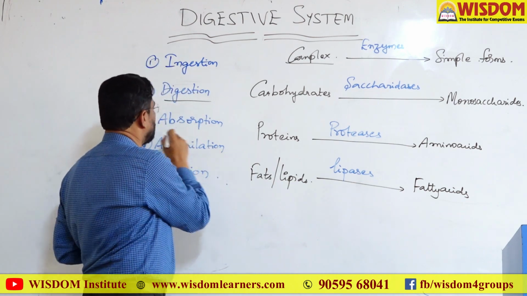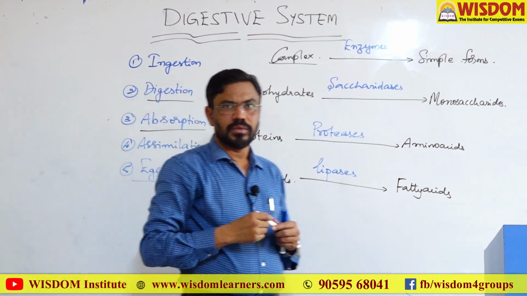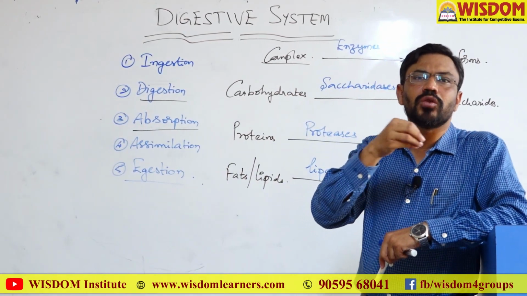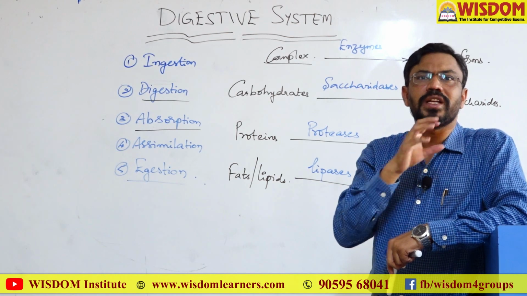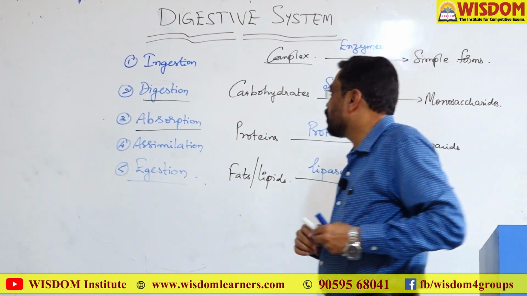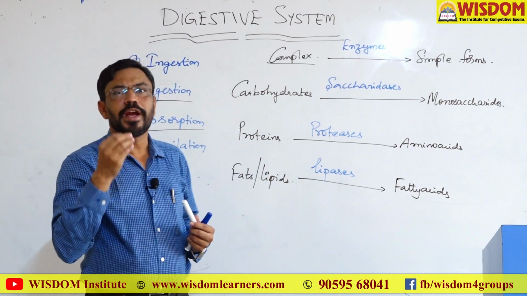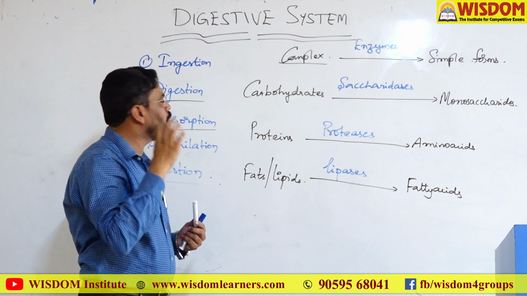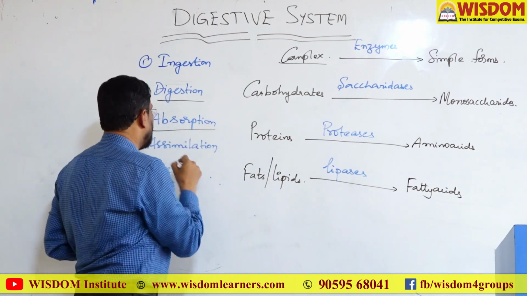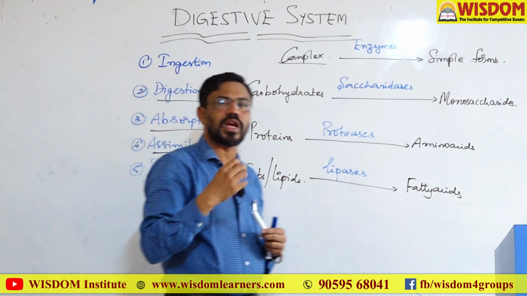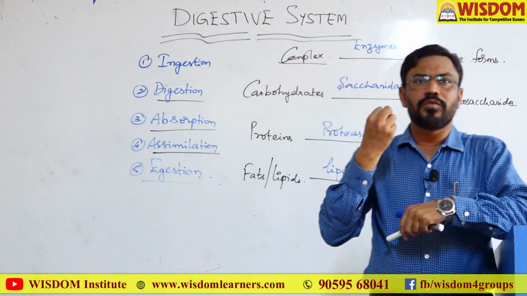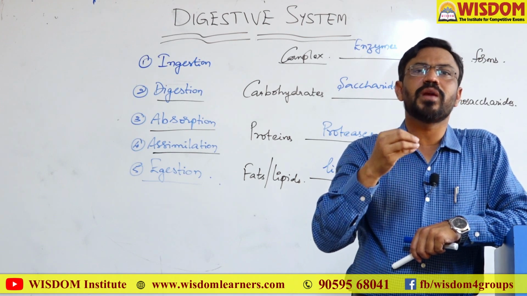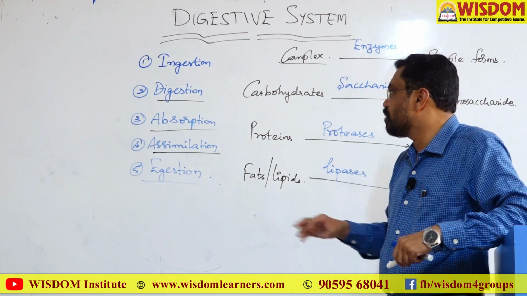And then what is meant by absorption? After digestion the digested food material is absorbed, carried into the bloodstream through the intestine. This is called absorption. Simply, absorption means getting into the blood. And then assimilation. Assimilation simply means transportation. The absorbed food material along with the bloodstream will be transmitted to each and every part of the body. This is called assimilation.